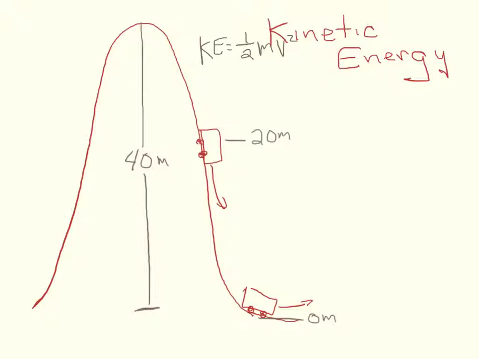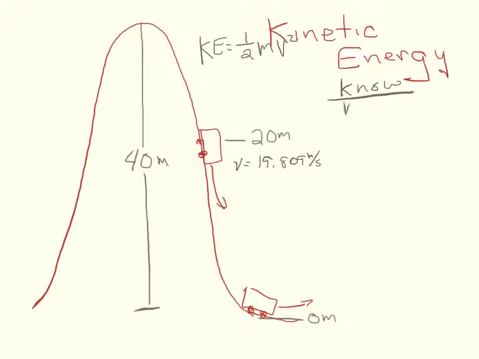First of all, let's take a look at how much kinetic energy our cart has when it's about halfway down the hill. Now, to figure that out, we'll need to know the velocity, which I just happen to know is equal to 19.809 meters per second. So, what is it that we know?